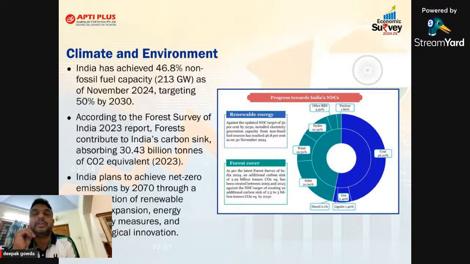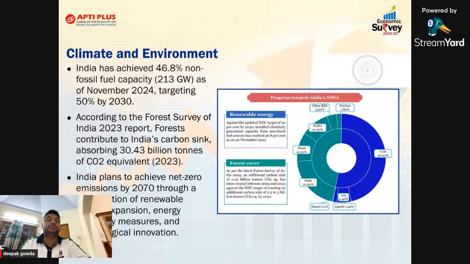See, the next chapter is related to climate and environment. As we know, the economic survey also adds a topic called climate and environment, because the impact of climate change and greenhouse gases will always have a direct impact on economic activities. Mainly in this topic, they give data about energy, what is the total production of energy and all this. They are saying that India's non-fossil fuel capacity is almost 46.8%.